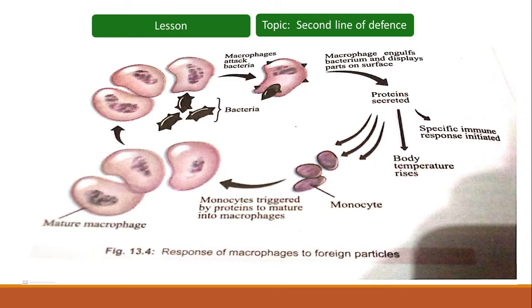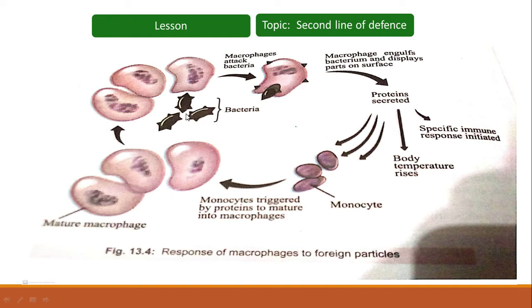Now here you can see the response of the macrophages to foreign particles. As we have discussed, monocytes are the white blood cells which are present in blood. When monocytes leave the blood, they are turned into macrophages, triggered by proteins to mature. Here you can see the mature macrophage.